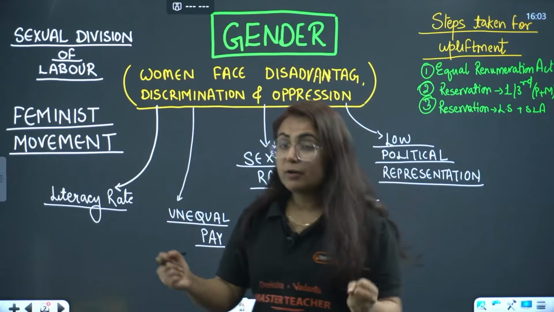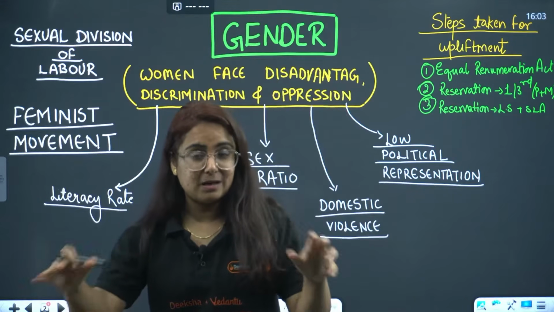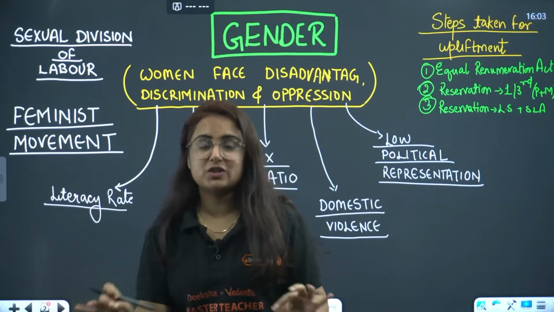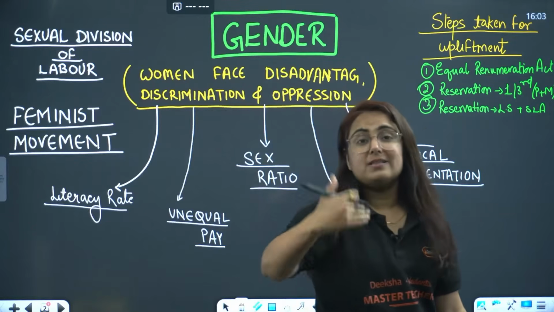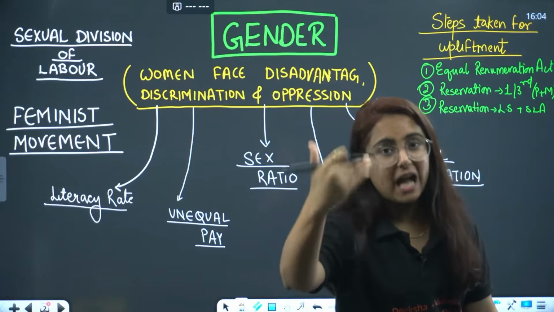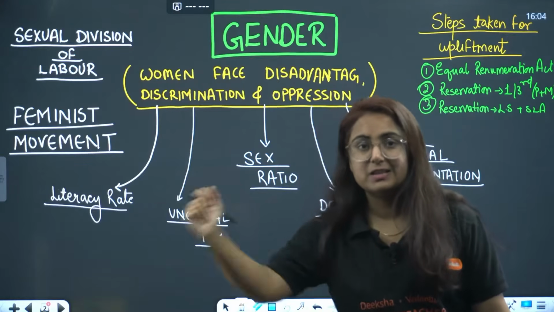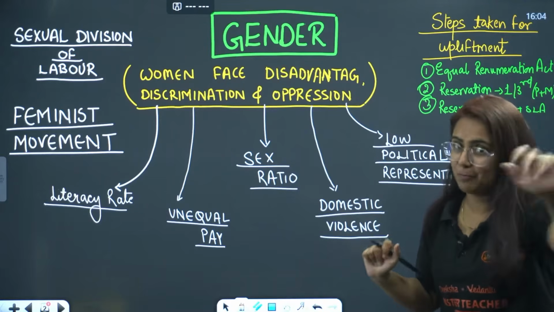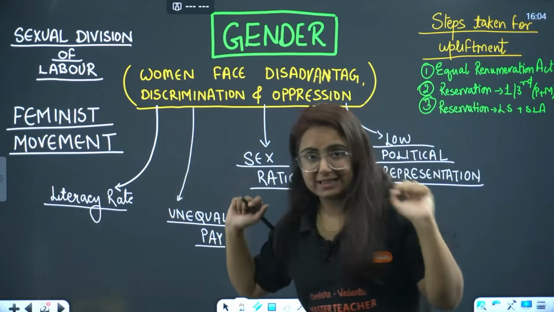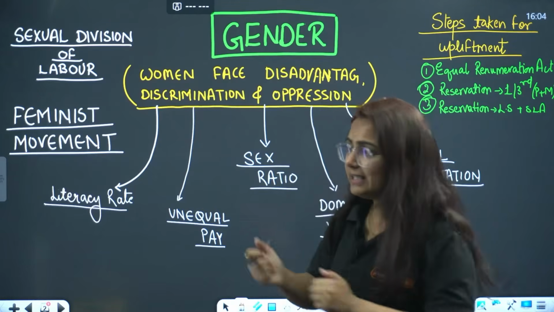So far, one of the most important topics that comes every year as a 5-marker question is how women face discrimination, disadvantage and oppression throughout the years. Here you can use 5 points, and the first one is about literacy rate. Brief about literacy rate, that we can see